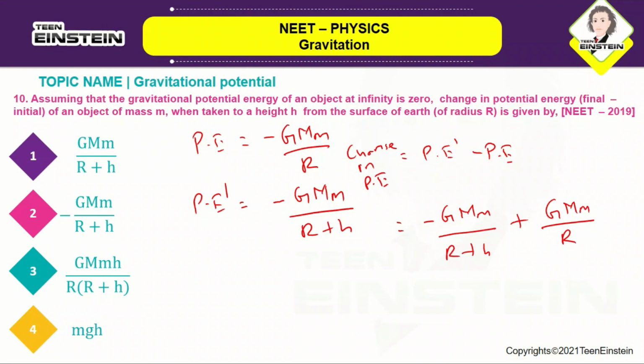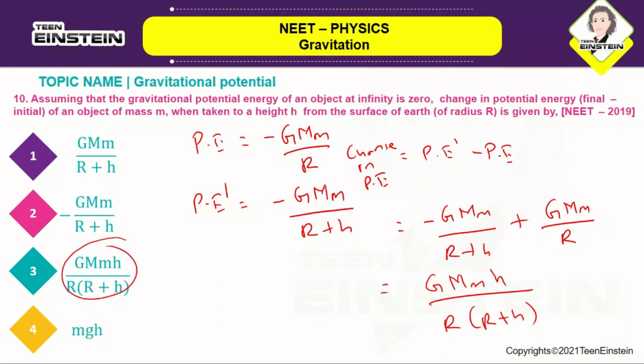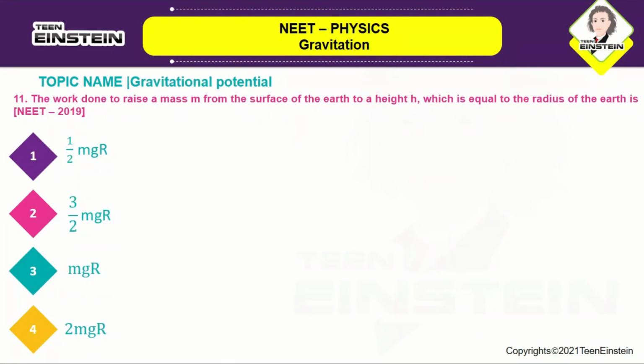Okay, so if you try to solve this, it's just a mathematical process. If you try to solve this, what you will be getting is GMm H divided by R into R plus H. Okay, so the correct option is option number 3, GMm H by R into R plus H. So that is the correct answer for this particular question. So let us now move on to the next question.